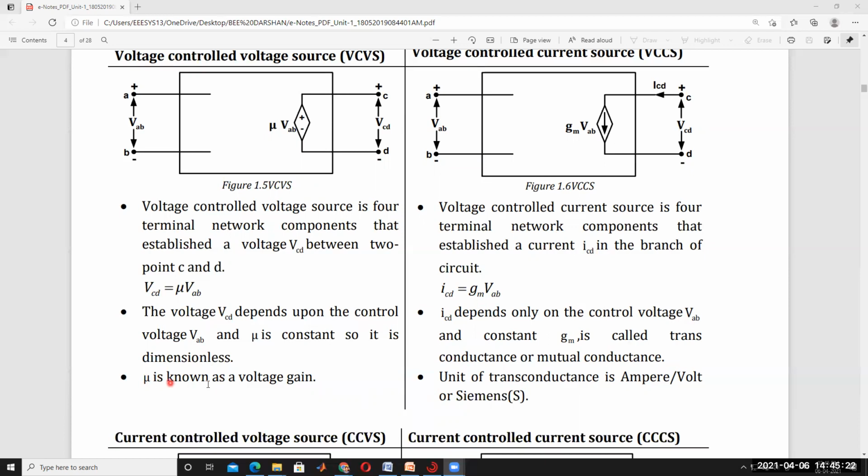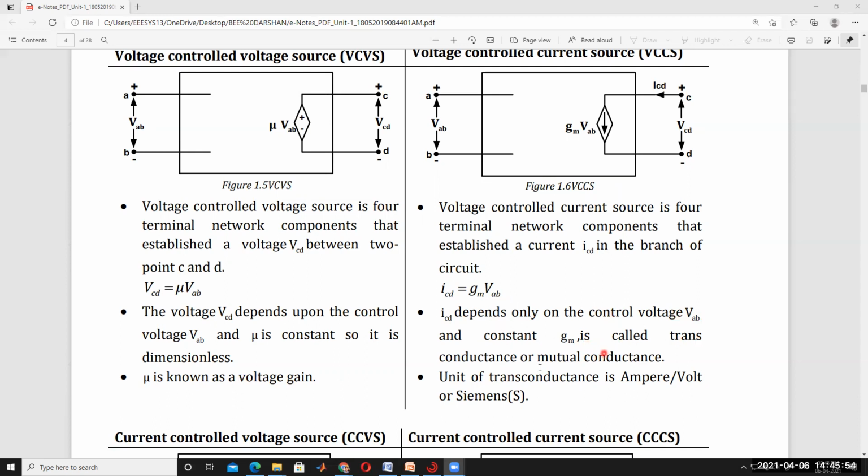Mu is known as the voltage gain, VCD by VAB, output voltage by input voltage. VCD units are volts and VAB units are volts, so the volts cancel. That's why mu is dimensionless. And ICD depends upon the voltage VAB and the constant GM.